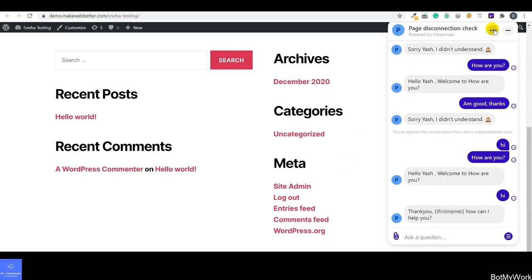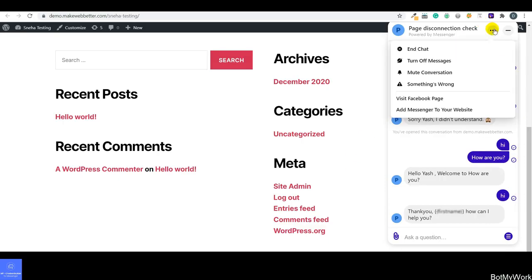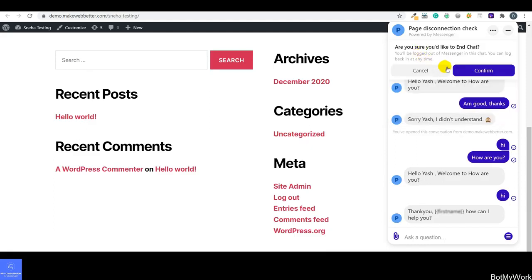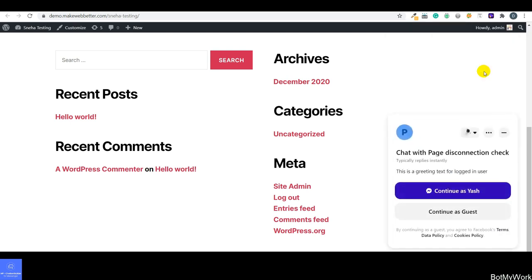Now one most important thing, guys: over here if I click on this button, as you can see, if you want to end the chat, you can do it right from here by clicking on this option which is end the chat. Once you have clicked on this button, you will get the option to confirm: are you sure you'd like to end the chat? So let's click on this button and let me show you what option you're going to get. Over here you're getting two options.